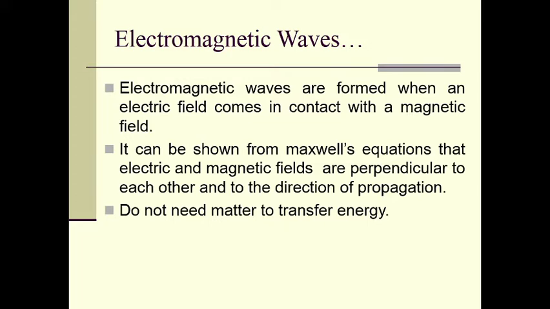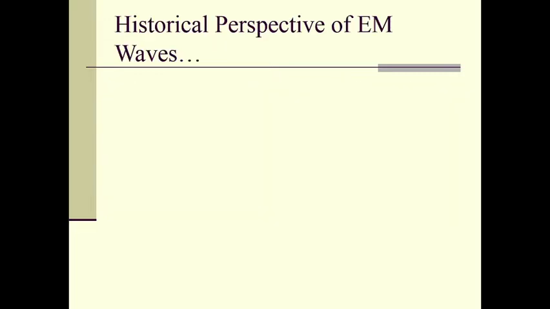The light waves coming from the sun reach the earth without any matter in between. That means there is a vacuum between earth and sun, still the light waves come from the sun to us, right? So they do not need any matter to transfer energy.